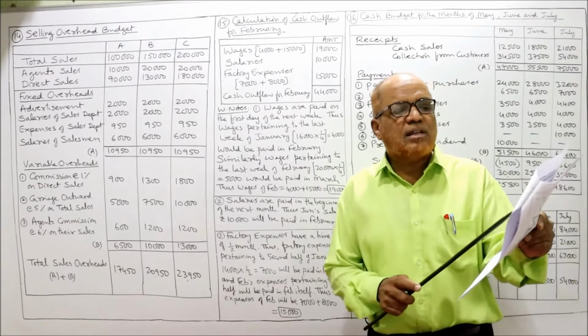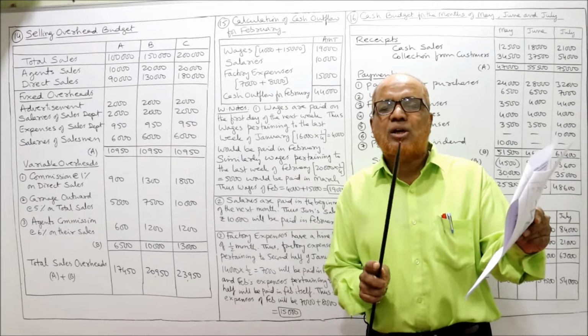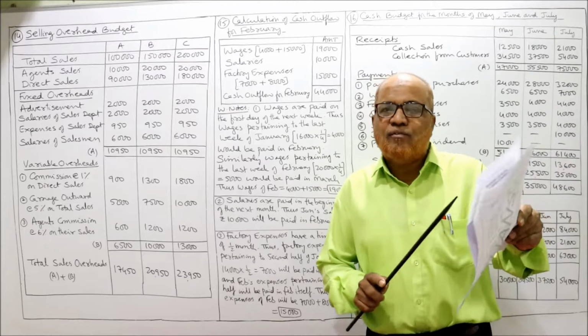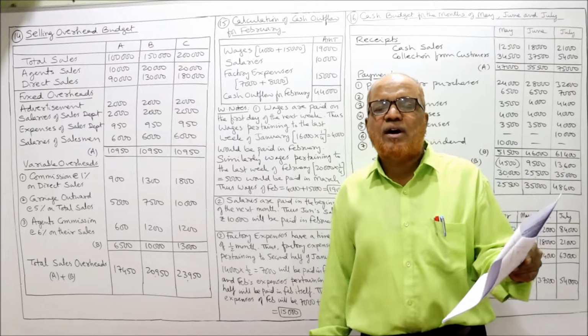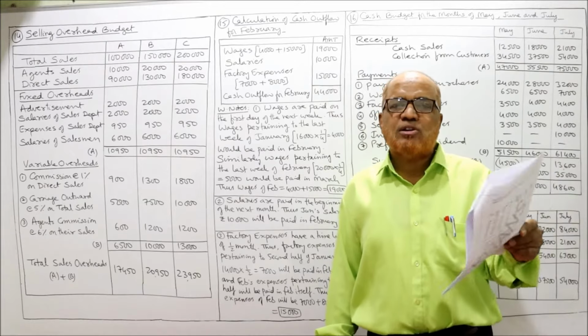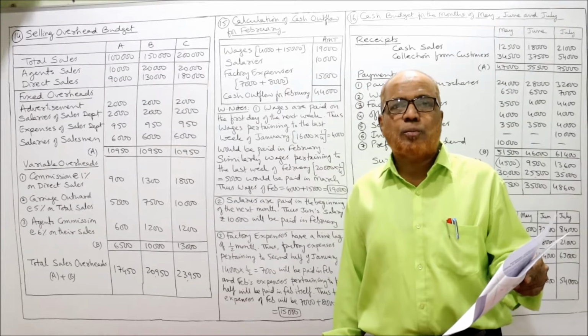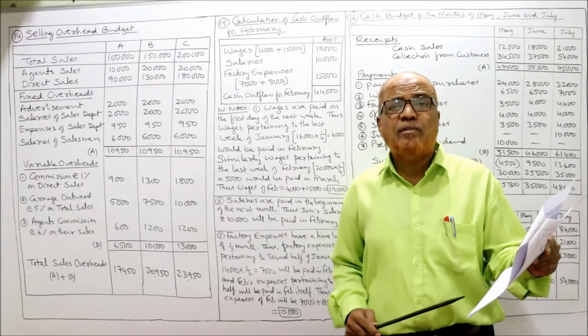So how much are the wages of January? 16,000 is the total wages of January. So weekly wages are 16,000 divided by 4, which is 4,000 rupees per week. Now how will the payment be made?